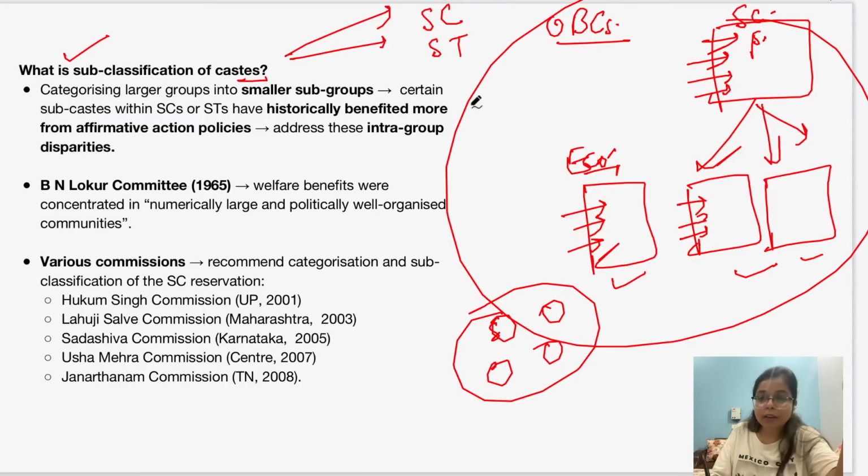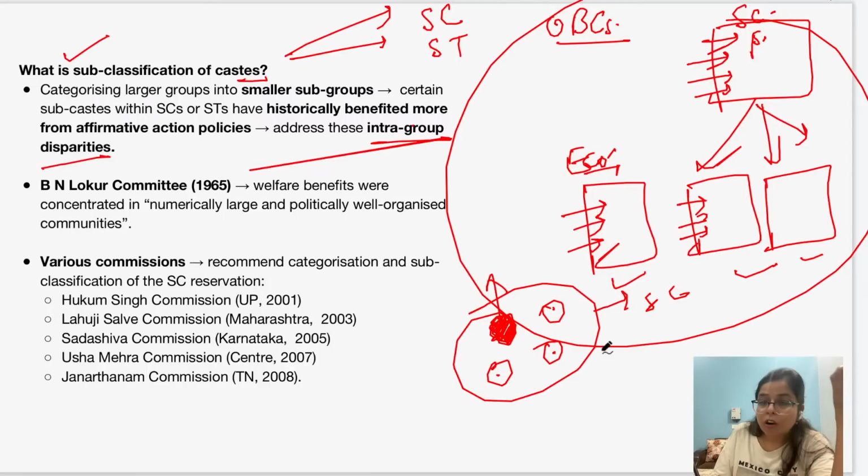But within this scheduled caste category, there have been certain castes who have historically benefited more as compared to other castes, right? So this means that there is a presence of intra-group disparities, right? And in order to address these intra-group disparities, there should be a sub-classification of caste.